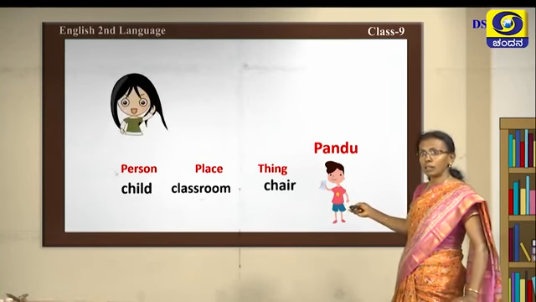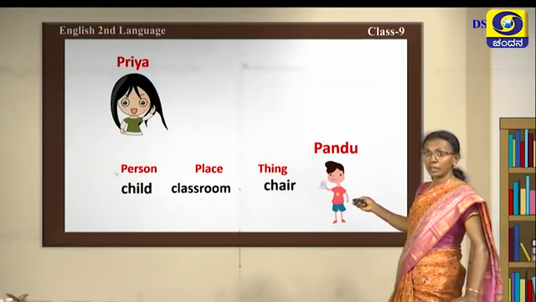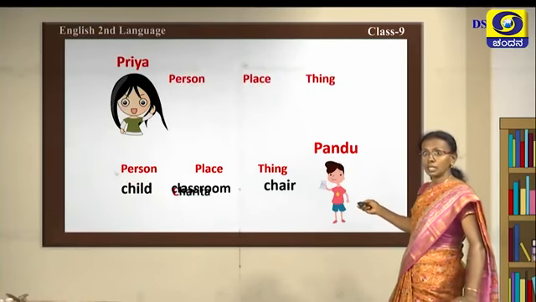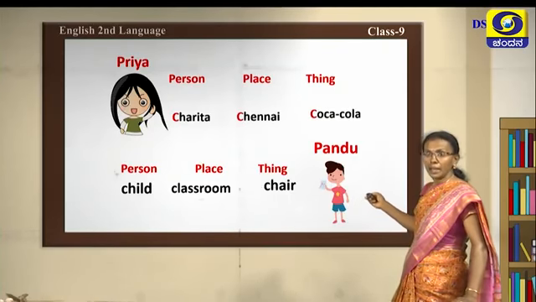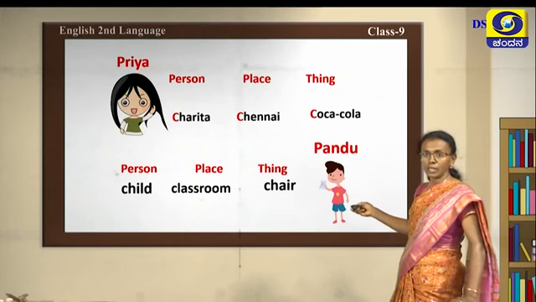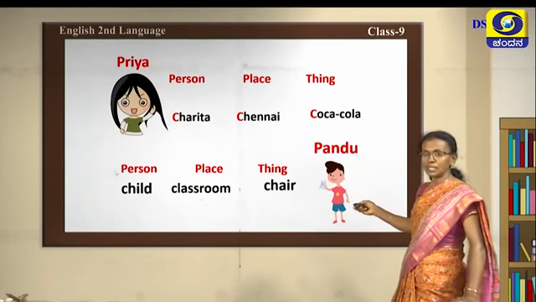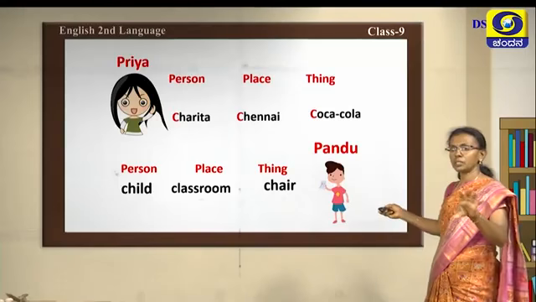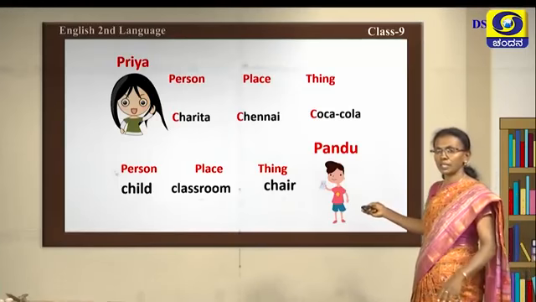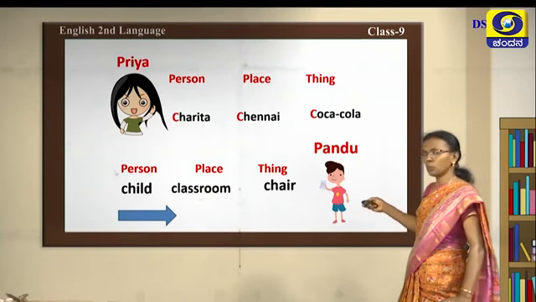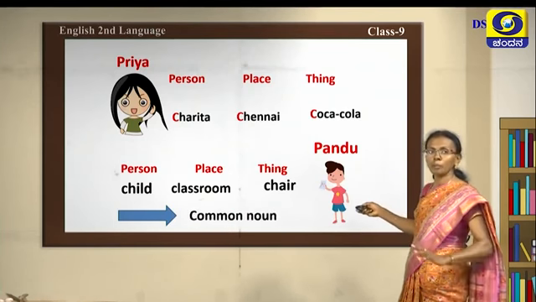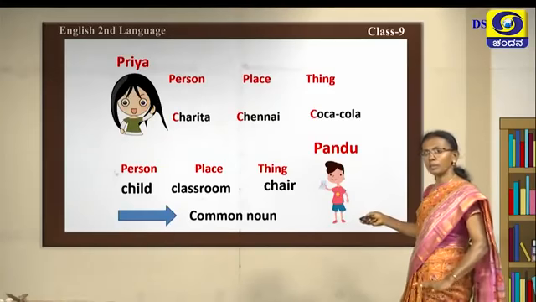Now you can see what Priya will write. See now, person is Charita, place is Chennai and thing is Coca-Cola. Okay, you can see one difference in both the statements, the words they have written. What is that? See here, child, classroom and chair. All these are the words which we can use in common. So these are common nouns.